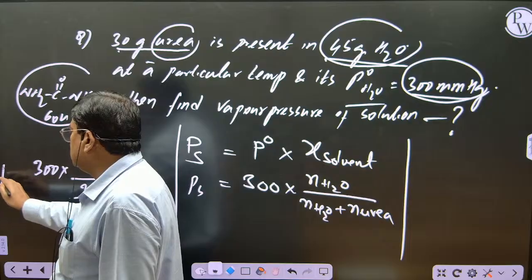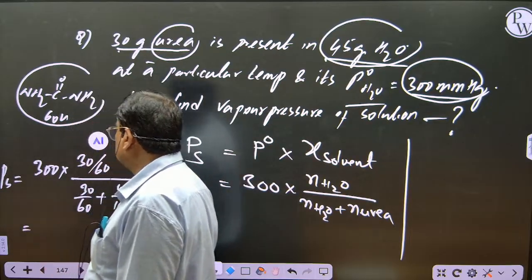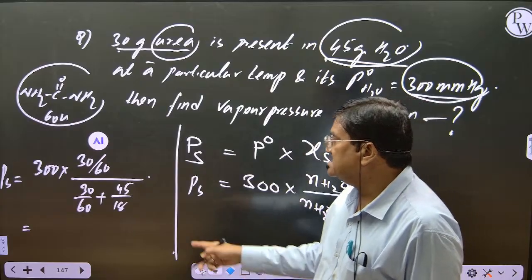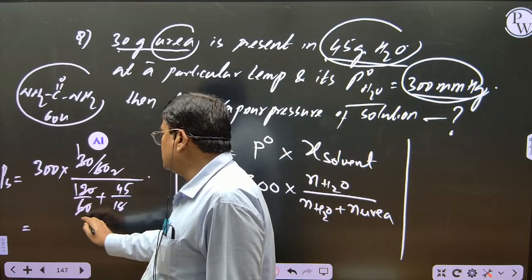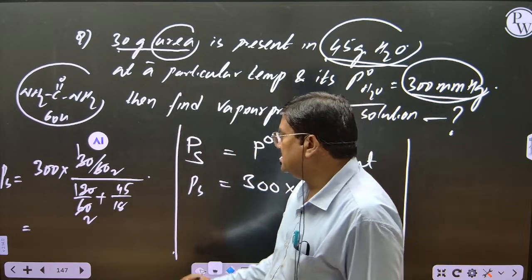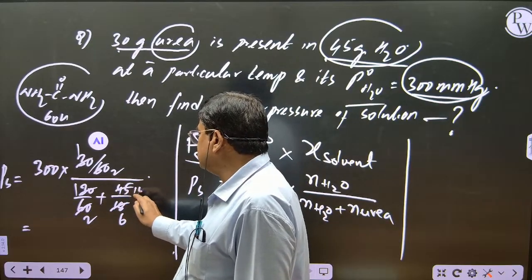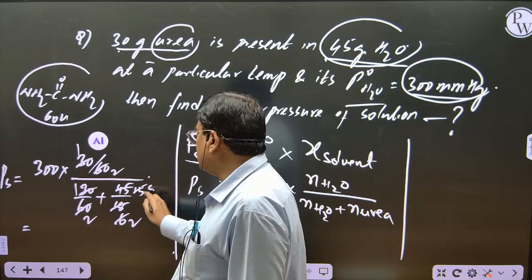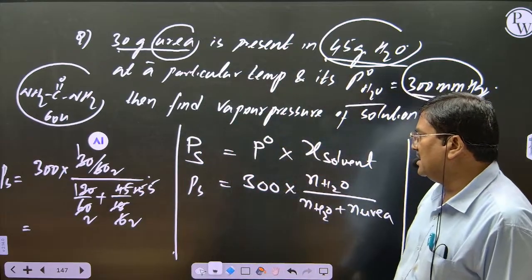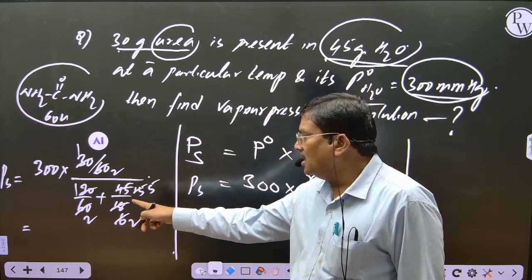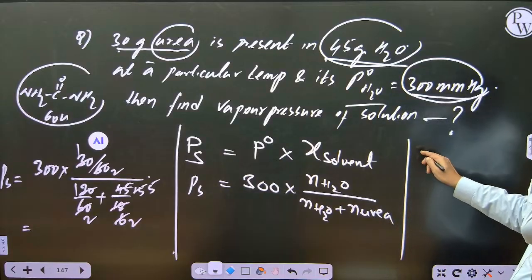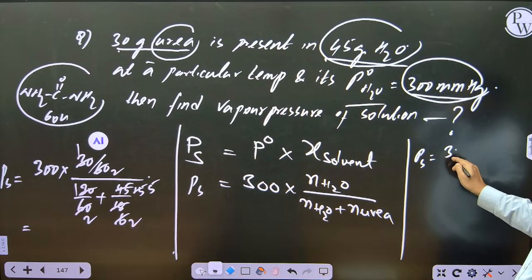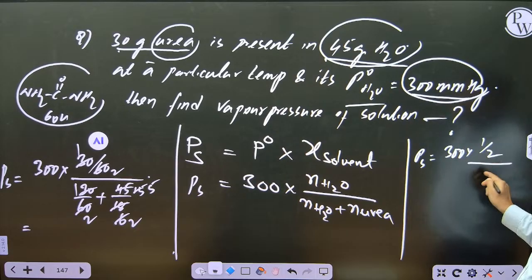Now tell me, this vapor pressure of solution is equal to, any cancellation? 30 will cancel 60 by 2 times. This cancels by 1 by 2. This will cancel by 1 by 2. And 3 multiples will cancel. 3 6s are 18, 3 15s are 45, 3 2s are 6, 3 5s are 15. Correct? So finally what are we getting? 300 into 1 by 2 upon 1 by 2 plus 5 by 2. Copy this and find out. I am writing here, finally PS is equal to 300 into 1 by 2 by 1 by 2 plus 5 by 2. And take LCM.